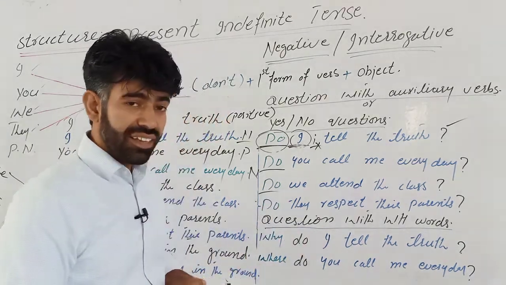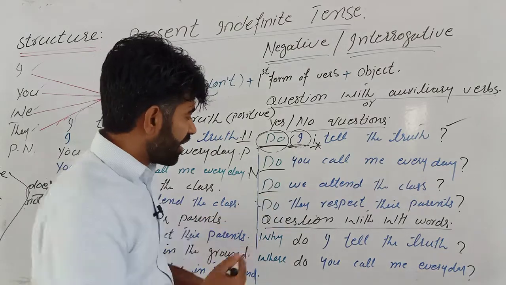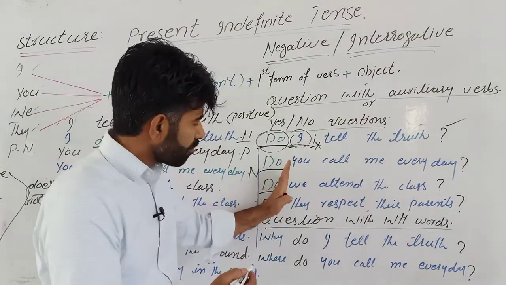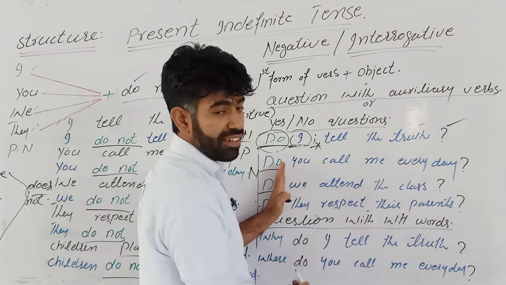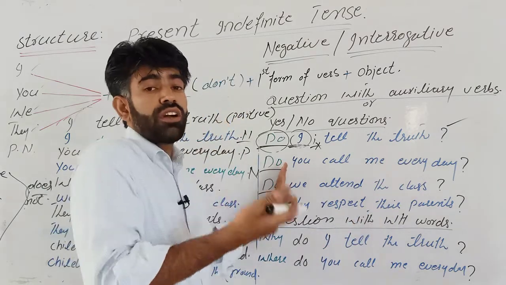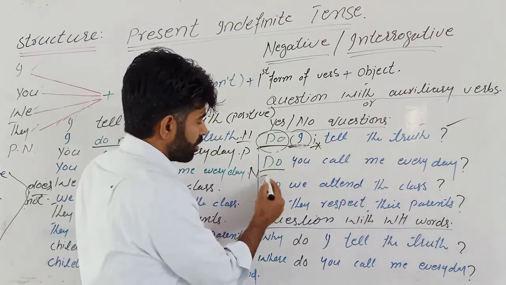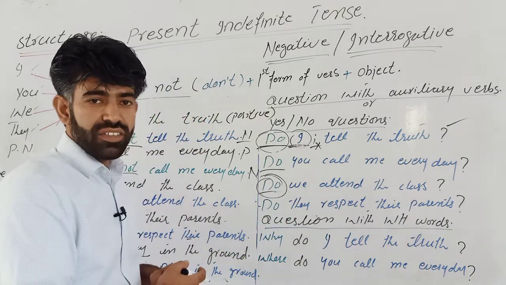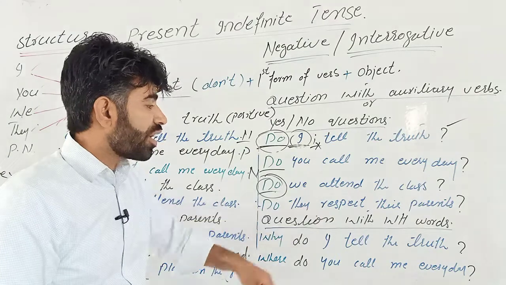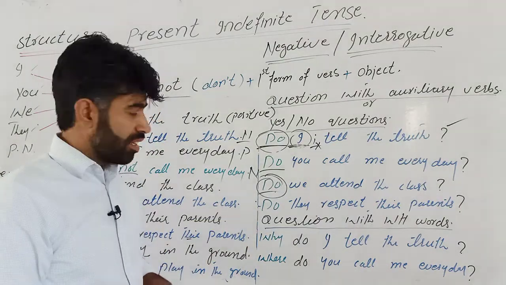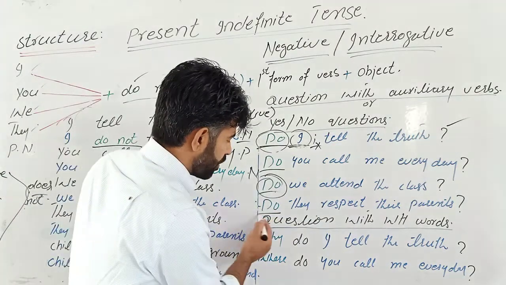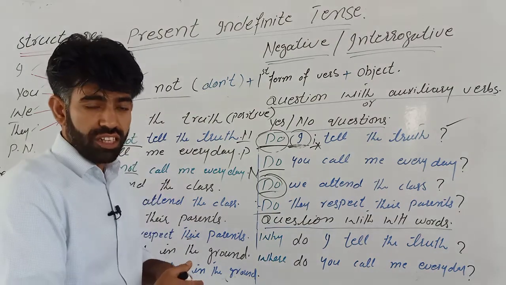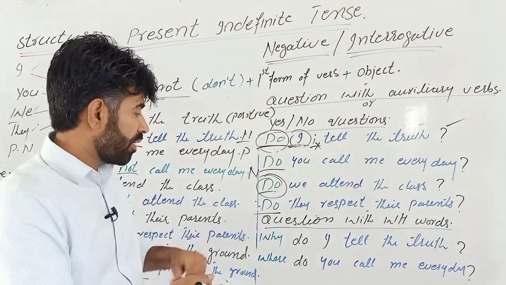Do we attend the class? Look at this. We attend the class. What do we have? We do not attend the class. And if you want to ask a question, you have to put this helping verb right in the start of the sentence. So, do they respect their parents? Once again, we have this auxiliary verb, helping verb here in the start of the sentence.